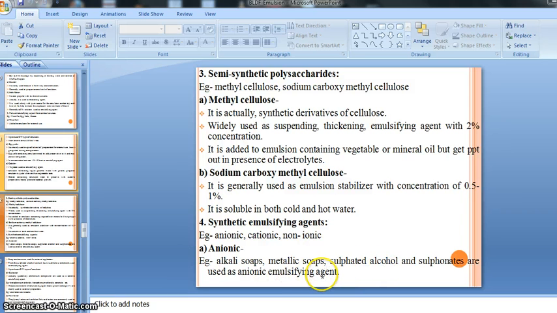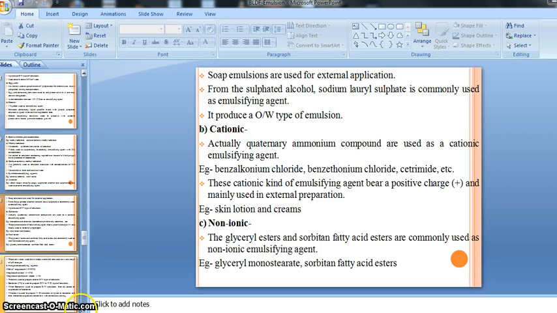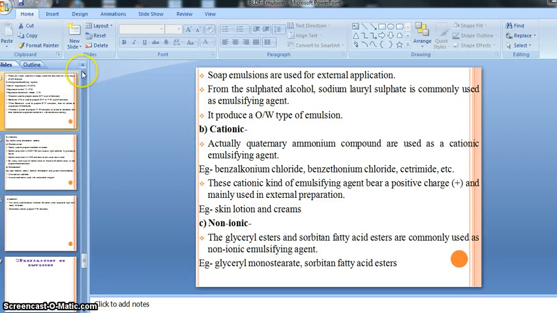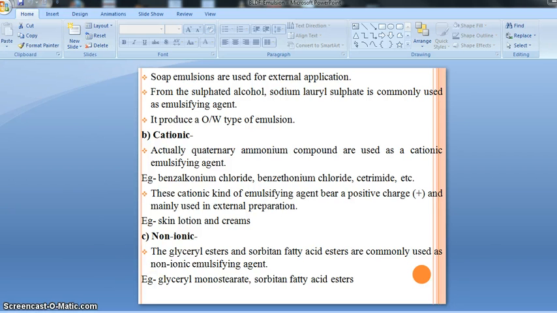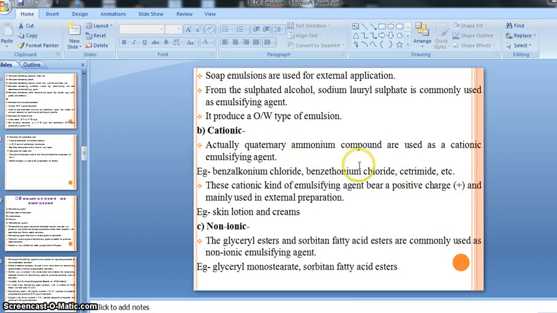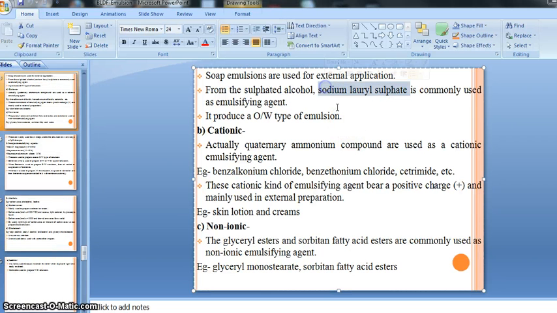So there are various other kinds of emulsifying agent here also. For example of sulfated alcohol, that is sodium lauryl sulfate, right? Sodium lauryl sulfate is a sulfated alcohol kind of emulsifying agent. Sodium lauryl sulfate is the most commonly used and acceptable kind of emulsifying agent. You find it in our shampoo preparation, then toothpaste also.